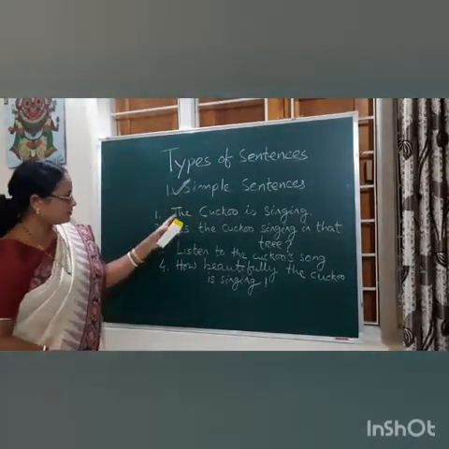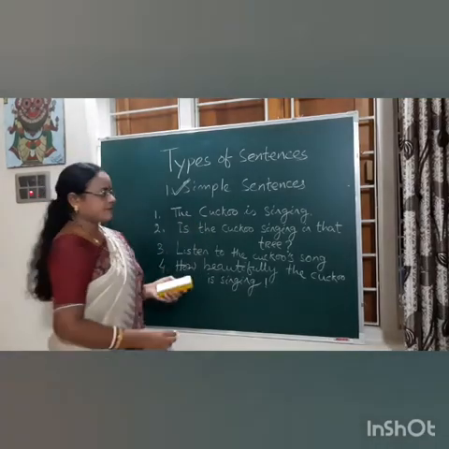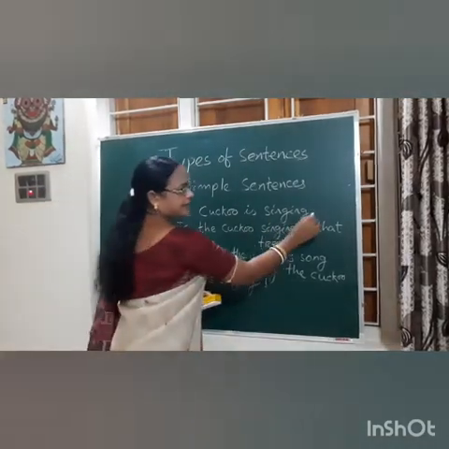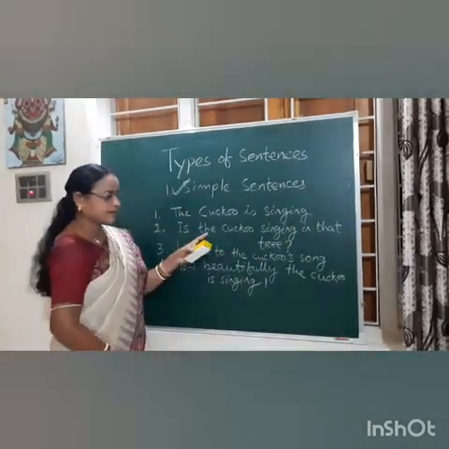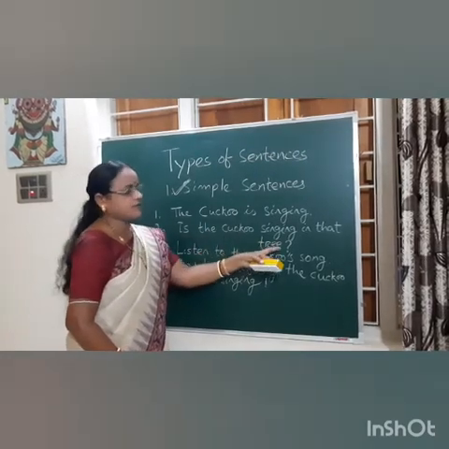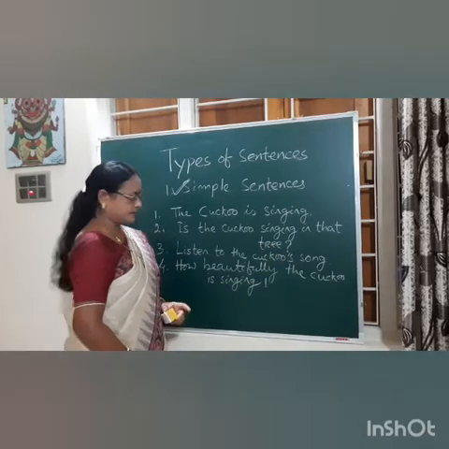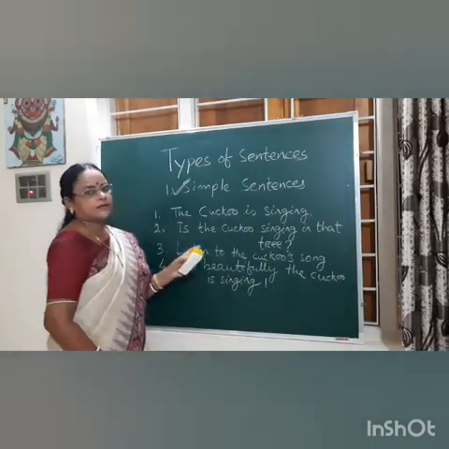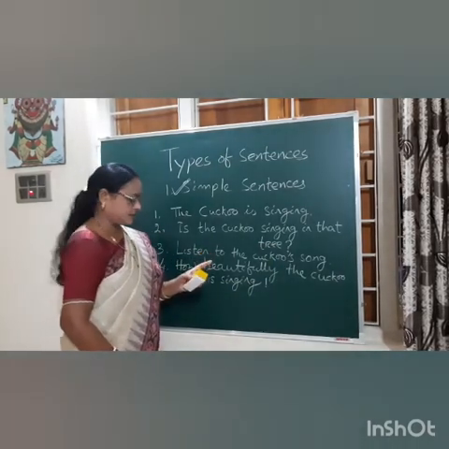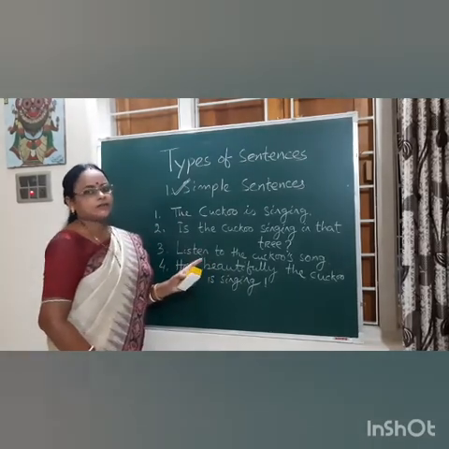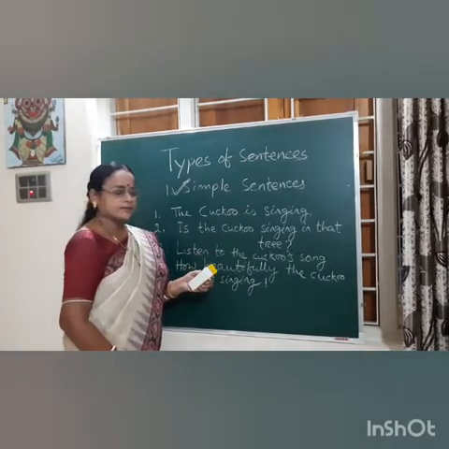So the first sentence is a declarative sentence. The second sentence, with a question mark at the end, is an interrogative sentence. The third one is called an imperative sentence. And the fourth one is called an exclamatory sentence.